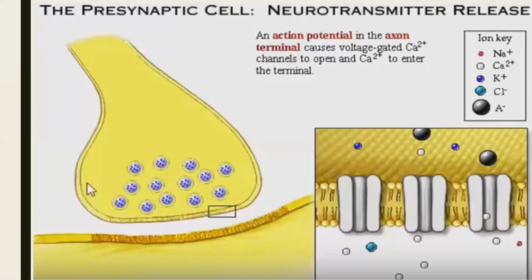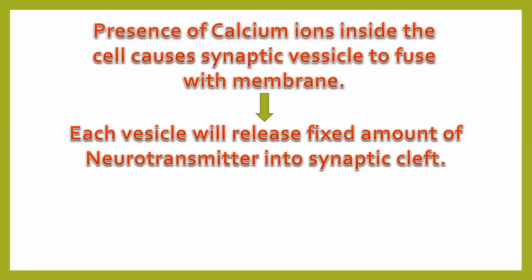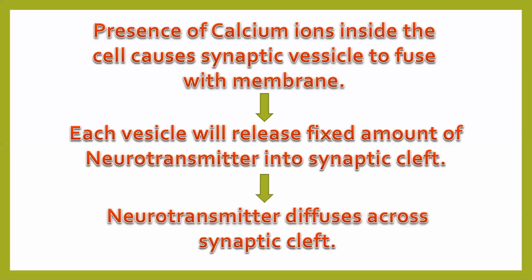So can I say now the neurotransmitter is in the synaptic cleft, which is the space between two neurons? Correct. Let's have a look at the third point. Now this neurotransmitter which is present in the cleft will diffuse across the entire cleft part.